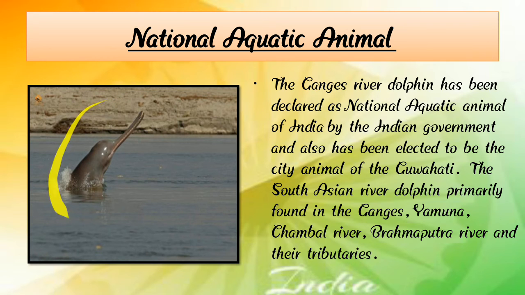So here we can see a dolphin is our national aquatic animal, and the Ganga river dolphin has been declared as a national aquatic animal of India by the Indian government, and also has been elected to be the city animal of Guwahati. The South Asian river dolphin is primarily found in the Ganga, Yamuna, Chambal River, and the Brahmaputra River and their tributaries.